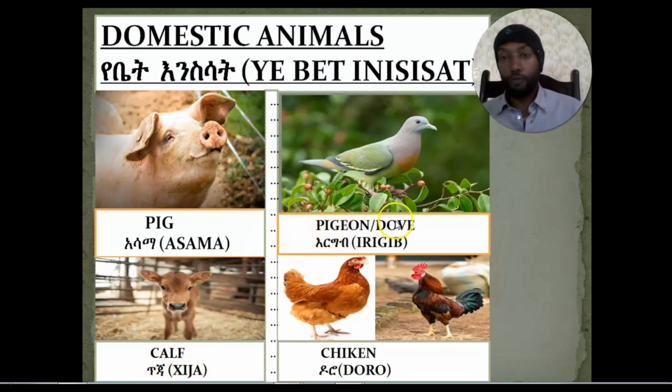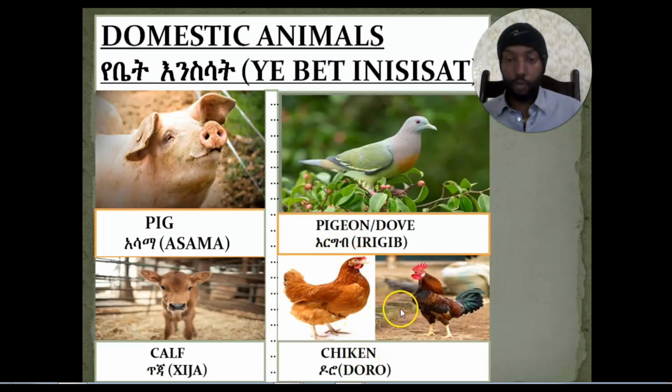And the other member of domestic animals is called pigeon or dove. Pigeon or dove in Amharic language is called what? Ergeb. Ergeb means pigeon or dove in Amharic language.